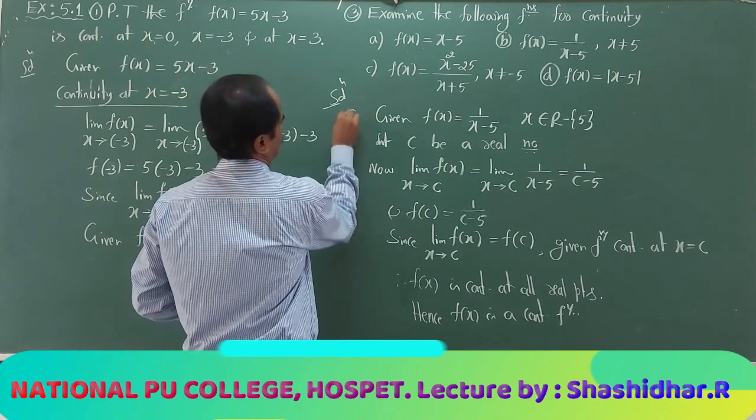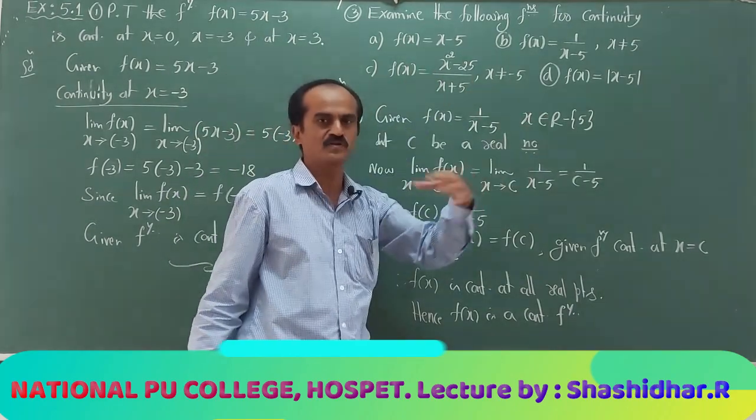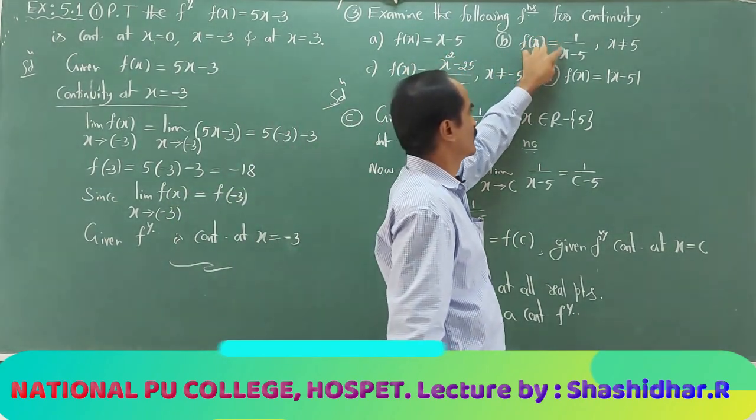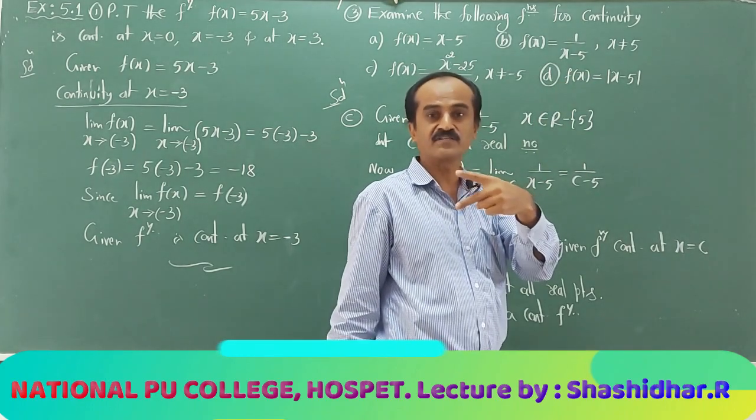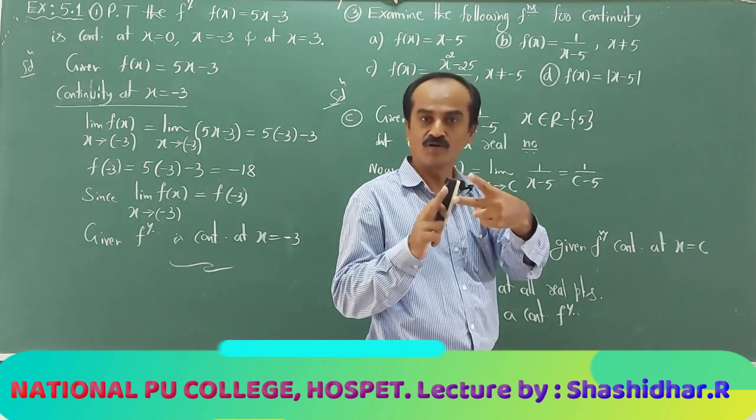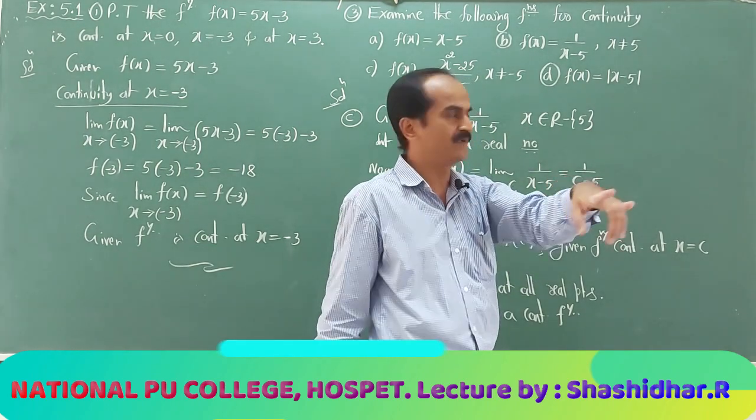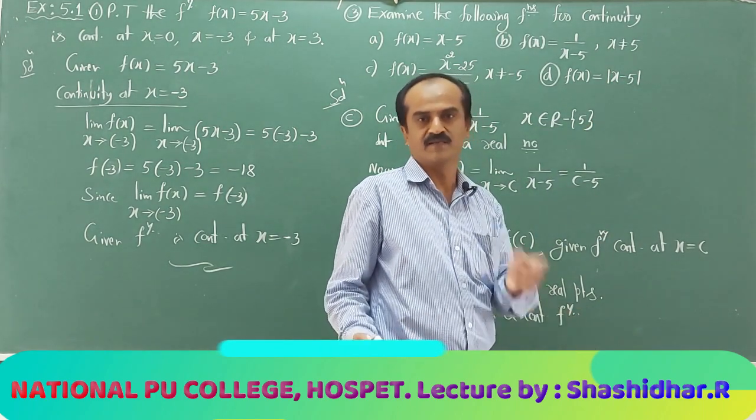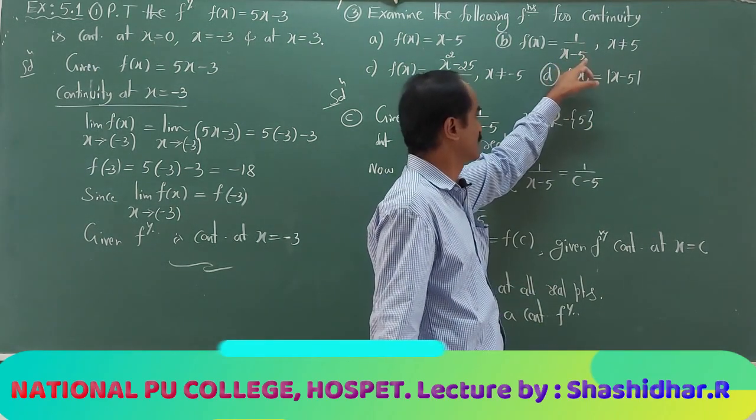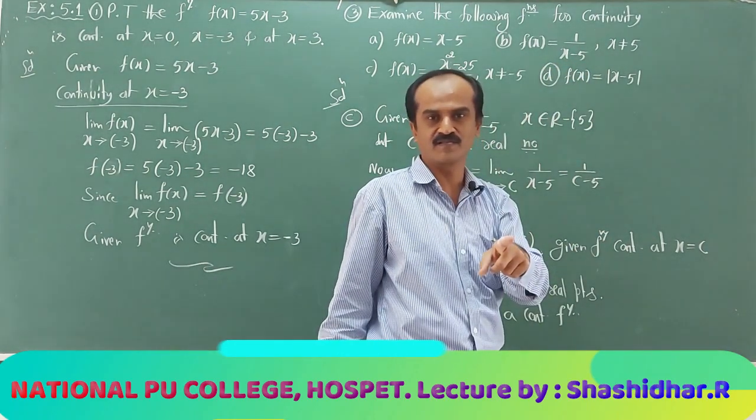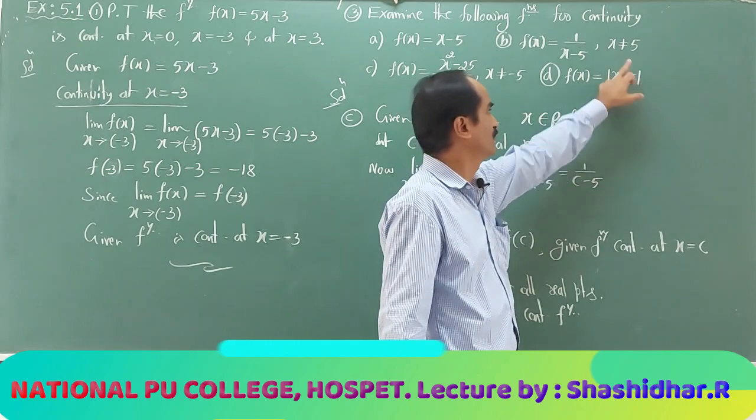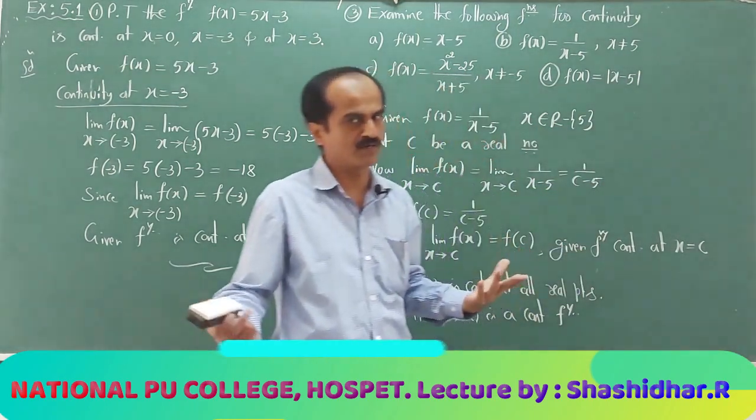Next, c. By looking at these functions only we can say directly they are continuous functions. x minus 5 is a polynomial, a continuous function. 1 divided by x minus 5 is a rational function, in the numerator a constant, in the denominator a polynomial. It is continuous at all real points provided the denominator is different from 0, because of one property we read: if f is continuous, 1 by f is also continuous. If I take x minus 5 as g, which is continuous, 1 by g is also continuous provided g is not equal to 0. At which point does it become 0? At 5. Therefore, leaving 5, at all real points it is continuous.